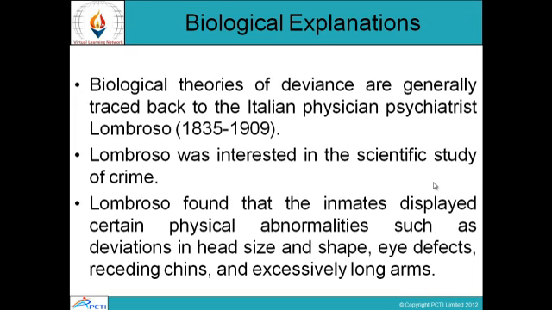Biological explanations. Biological theories of deviance are generally traced back to the Italian physician and psychiatrist Lombroso. Lombroso was interested in the scientific study of crime. Lombroso found that the inmates displayed certain physical abnormalities such as deviations in head size and shape, eye defects, receding chins, and excessively long arms.